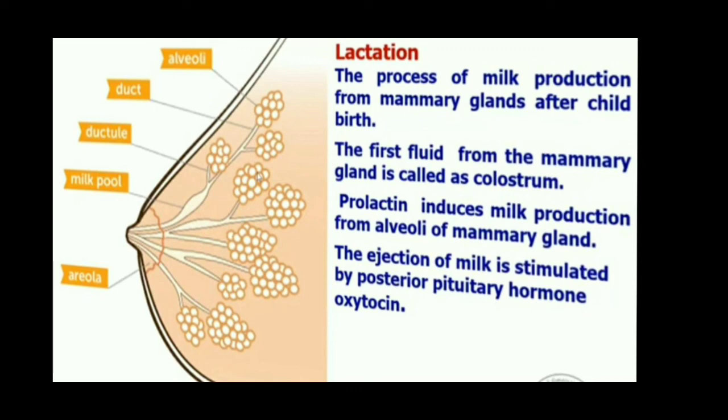Then lactation is the process of milk production after childbirth from the mammary gland of the mother. The hormone prolactin stimulates milk production, and oxytocin hormone stimulates the ejection of milk from the mammary gland.